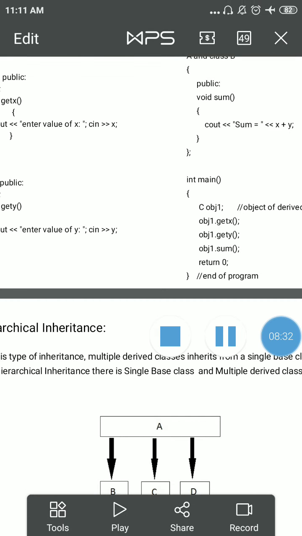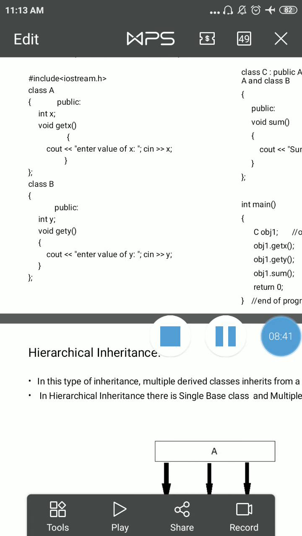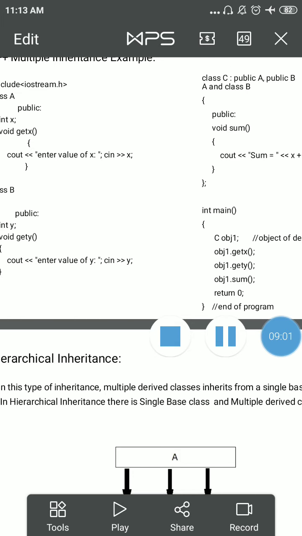getX is a member function of base class A, declared in the public section of class A. That's why we directly access it with the help of the object in main. getY is also defined in a public section, so we access it in main directly. Then sum is also a member function of class C, which is also declared in the public section. So here we access it in the main function directly.